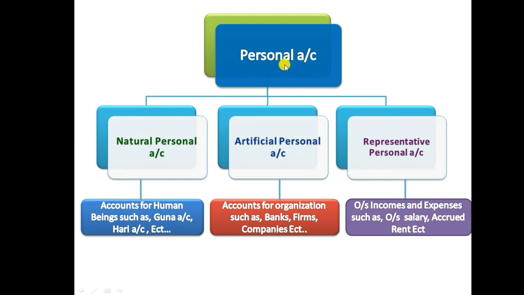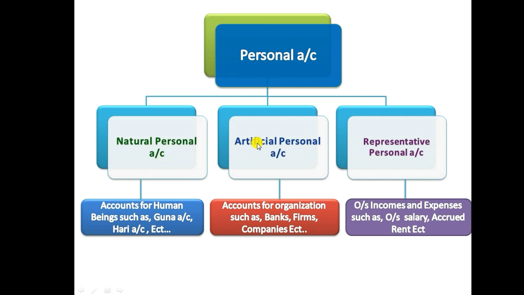Personal account we further classify into three: number one, natural personal account; number two, artificial personal account; number three, representative personal account. The personal account deals with a name. A natural personal account deals with accounts for human beings such as Guna account, Hari account, etc. So when we maintain business records in the name of human beings, we are using natural personal account.